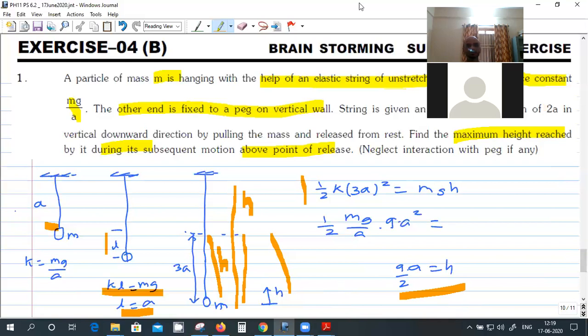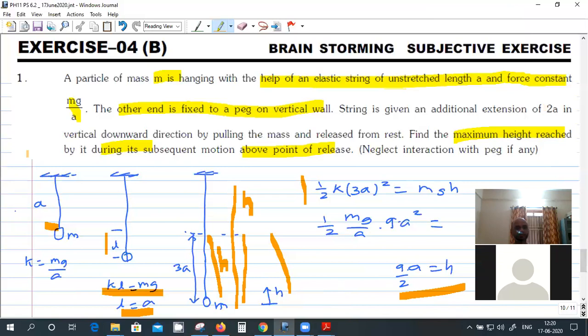So this is the Allen question. It's not completely clear, so this is the basic thing that's going on. With the unstretched length, when you're holding it by hand, it will be like this one. And when you remove the hand slowly, it will add an extension l that is equal to a. And then giving a further stretch, it will become 3a. So the length at which it will go is 9/2a.